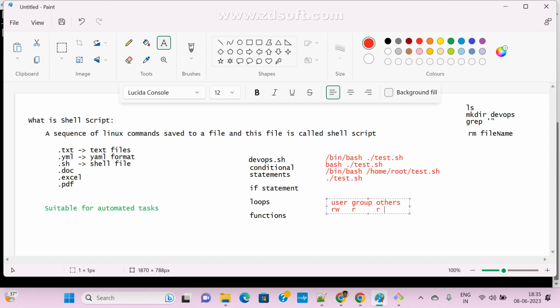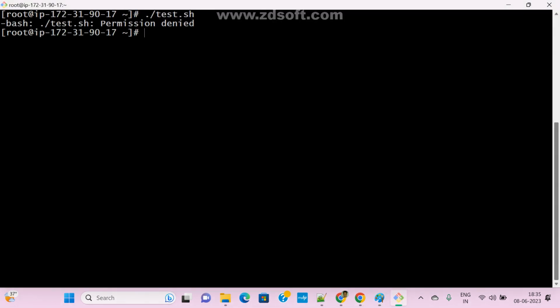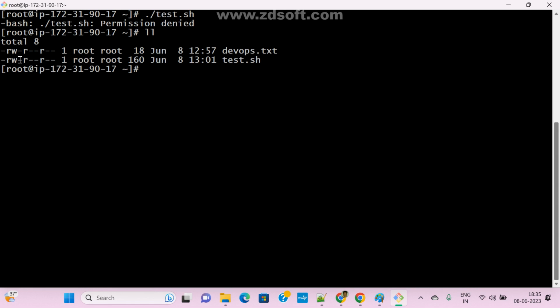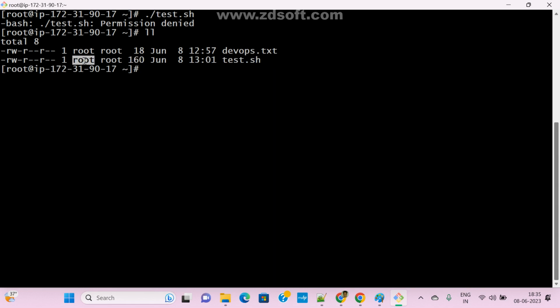If we create any file, guys, what are the default permissions for that file? Here I created one file, test.sh. Now for this file, what is the permission? Check it with ll. Check whether the same permission is available or not. See here, this is my file. User is root, group also root. What is the permission? For user read write, for group read permission, for others read permission.